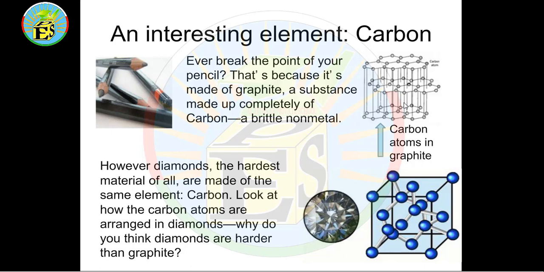Graphite and diamond are made up of the same atoms, carbon, but they have a different shape for the crystal of graphite and the crystal of diamond. This difference makes graphite very soft and dull, and makes diamond shiny and very hard. Just the shape of the crystal changes, but they are made of the same element.